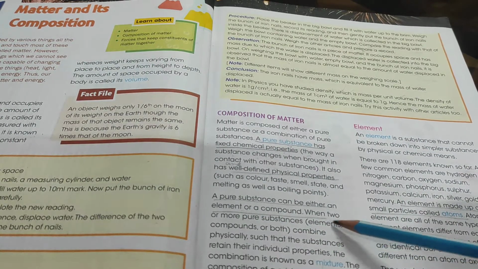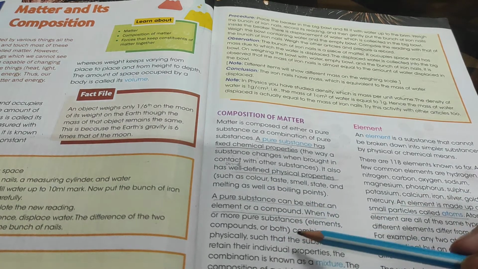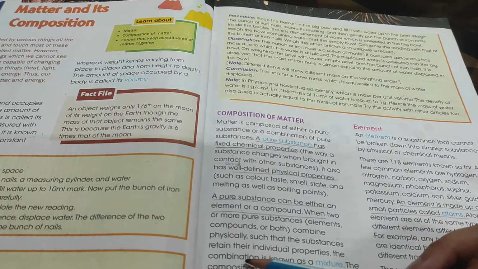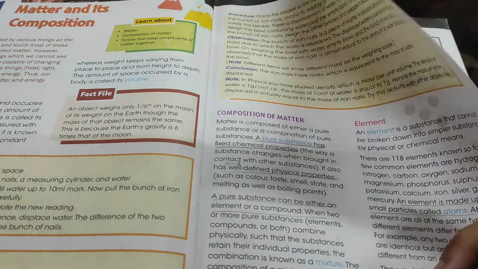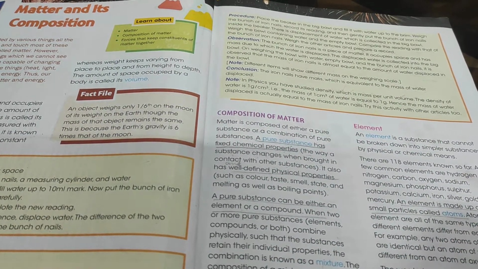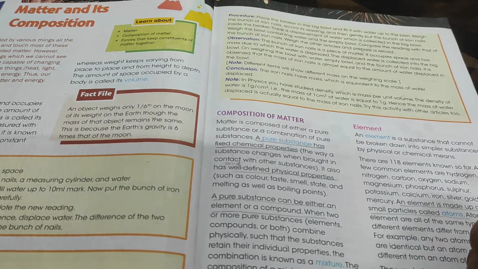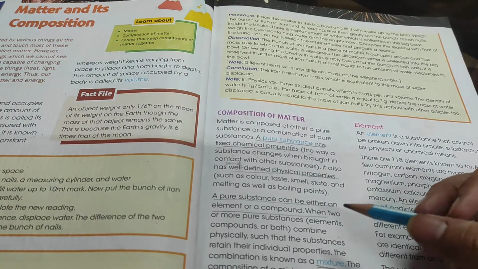When two or more pure substances, elements or compounds, or both, are combined physically, the substances retain their individual properties, and the combination we obtain is called a mixture. Okay, is it clear?